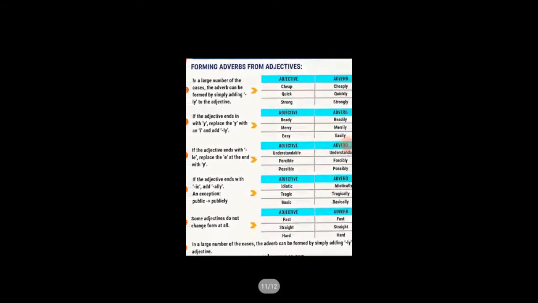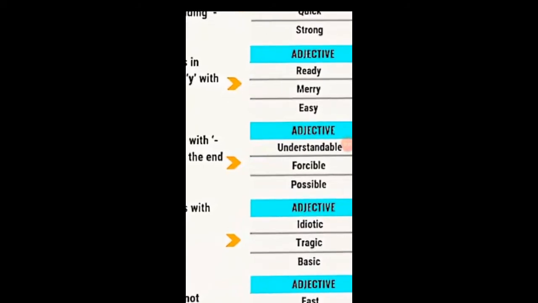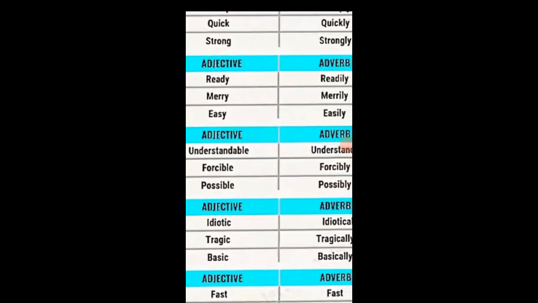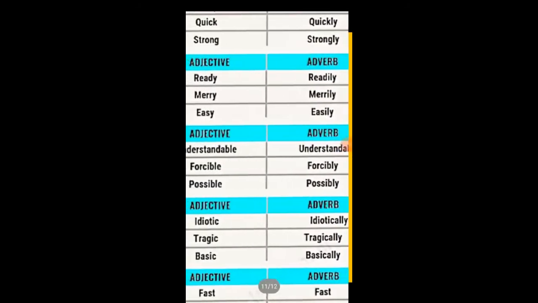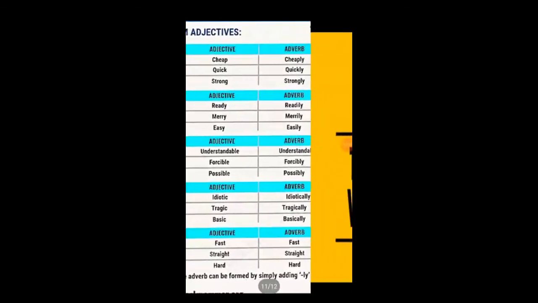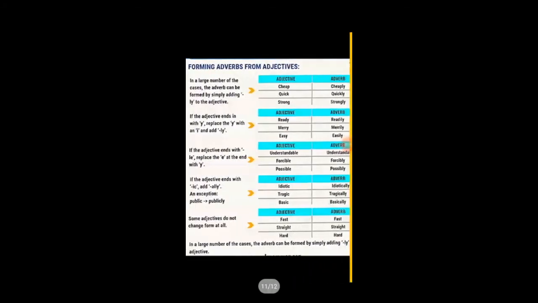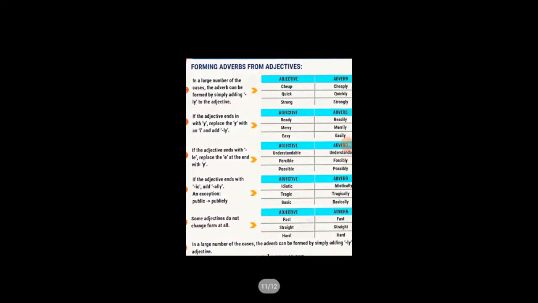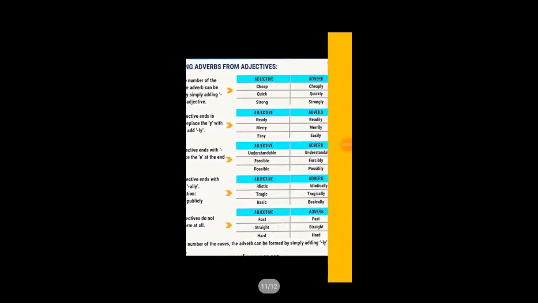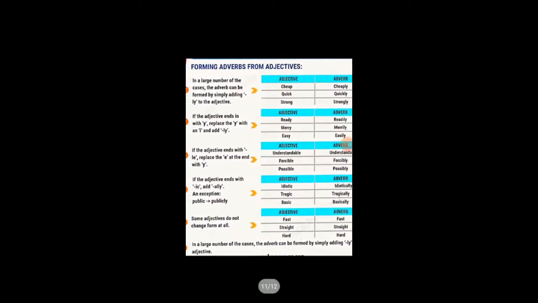The next rule is, if the adjective ends with le, like understandable, forcible and possible, what you do is replace the e at the end with y. Understandable becomes understandably, forcible becomes forcibly, possible becomes possibly.